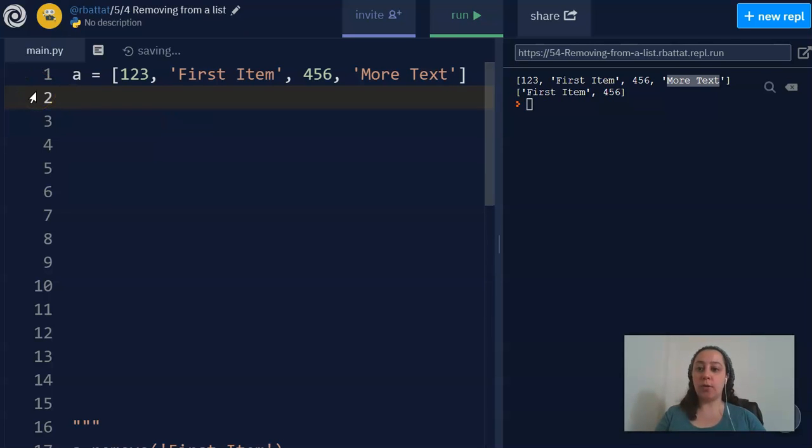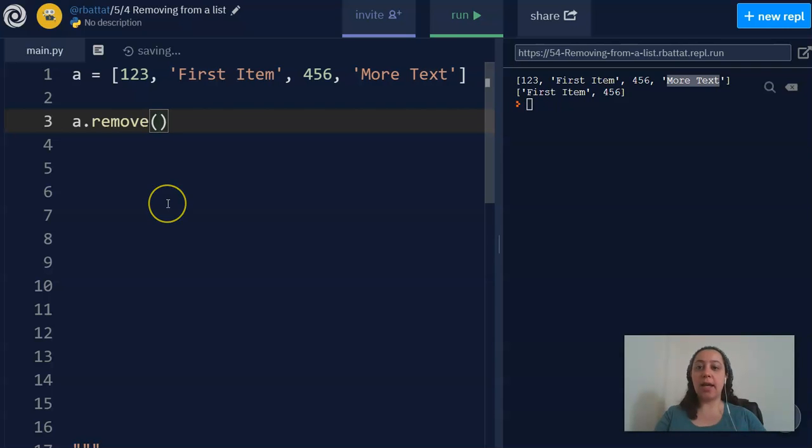Now let me show you how to remove something from a list. I write the name of my list, in this case it is A, dot remove, and I put parentheses, and I put the item that I want to remove. So I can put first item.